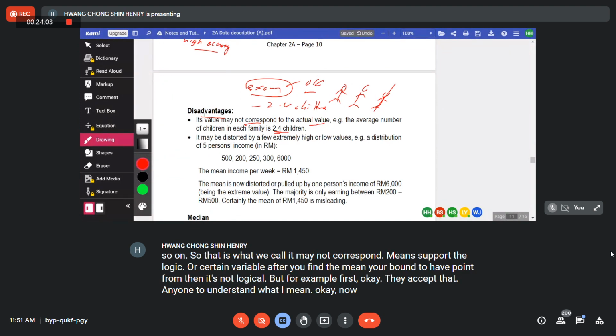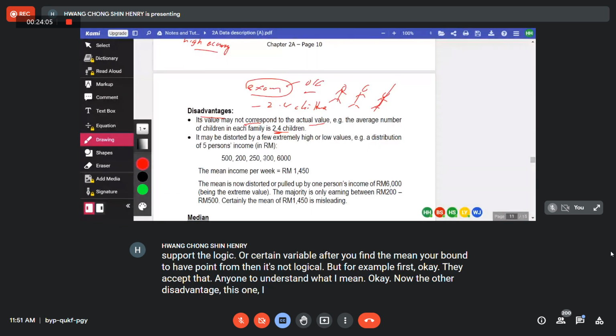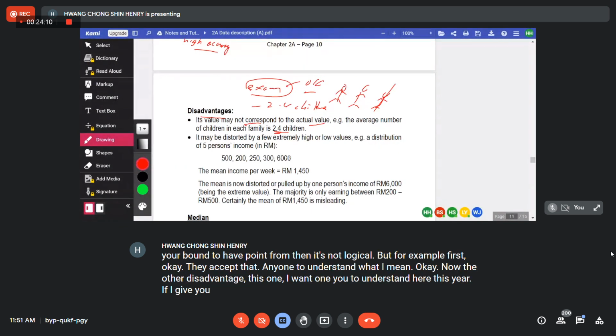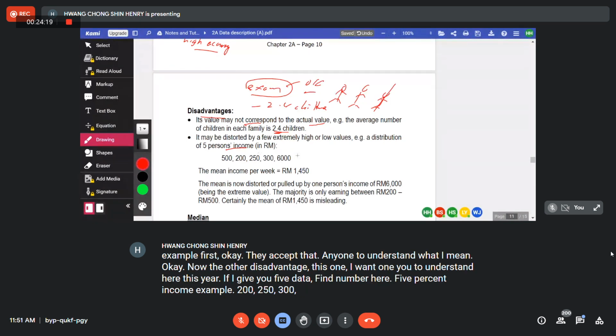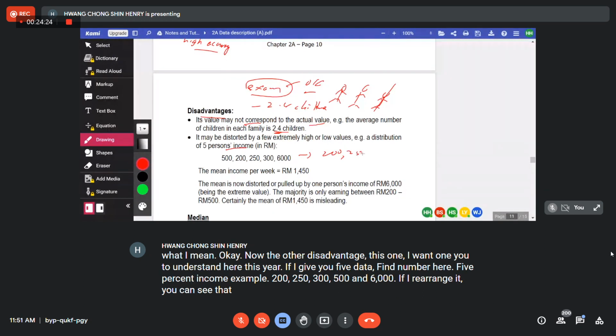Okay, now the other disadvantage, this one I want you to understand. If I give you 5 numbers, 5 persons' income, for example 200, 250, 300, 500, and 6,000. If I rearrange it, you can see that this is my data, I arrange in order.